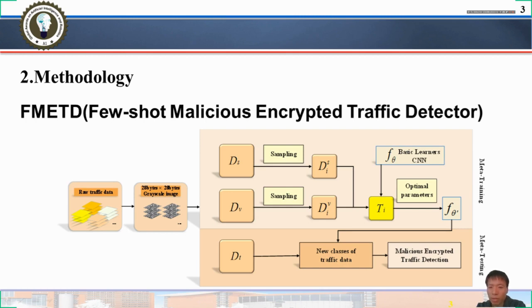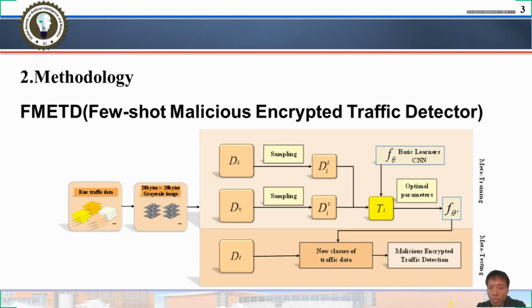To achieve this, an optimal set of initialization parameters is learned during the meta training phase by training the basic learner through a few gradient descent steps. In the meta testing phase, new malicious encrypted traffic is detected and classified by the trained basic learner. We use MAML to train CNN with only a few training samples to learn an optimal set of initialization parameters.